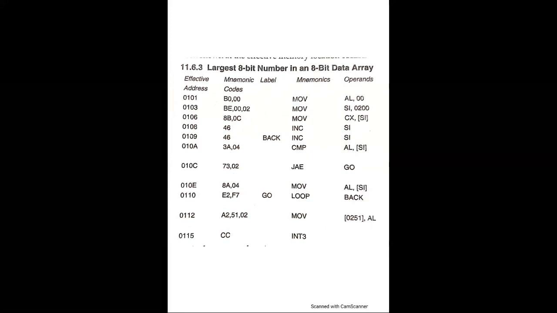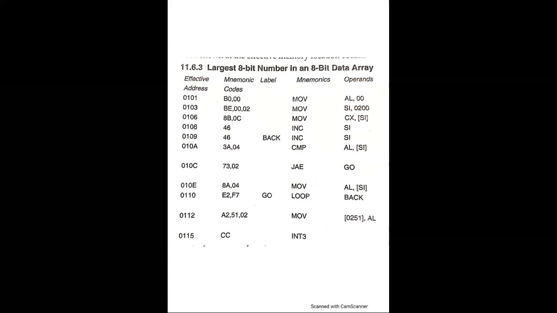Next program is the largest 8-bit number in an 8-bit data array. So here again we have the program starting from the location 0101. Code is B0 00, mnemonic MOV AL, 00, initial value for comparison. Next address is 0103, mnemonic code is BE 00 02. Mnemonic is MOV SI, 0200, memory address in SI.